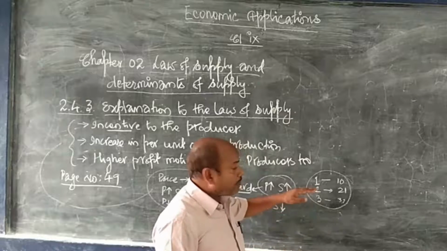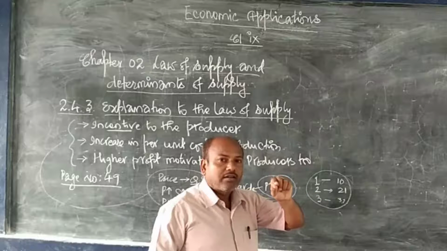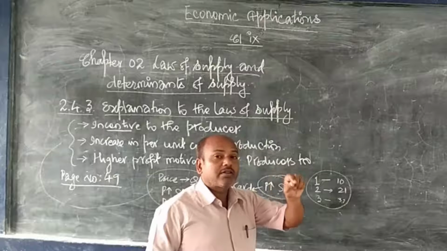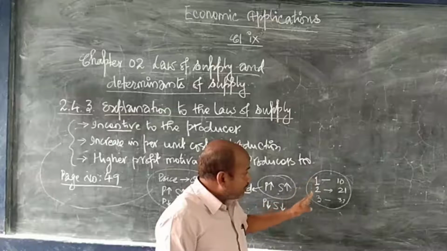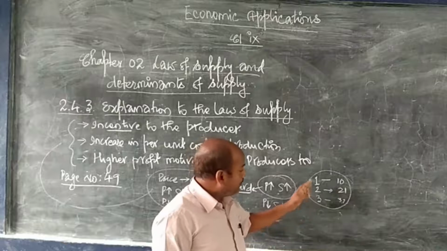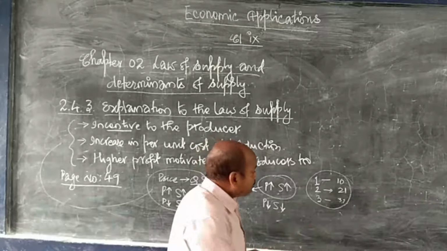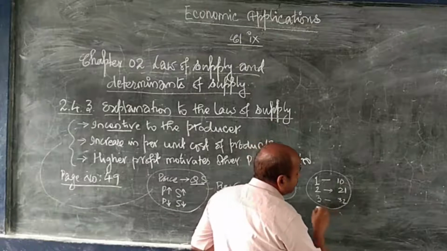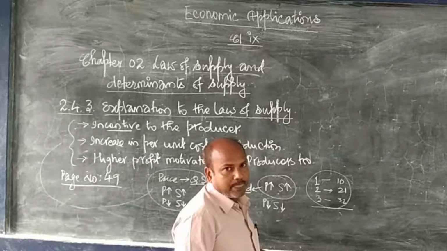When the successive units of a particular commodity have to be increased, its cost of manufacturing will increase. So it will be fruitful to increase the production only at a higher price.